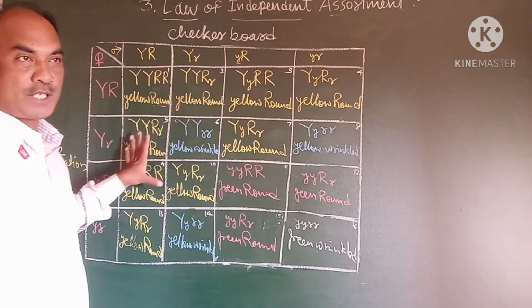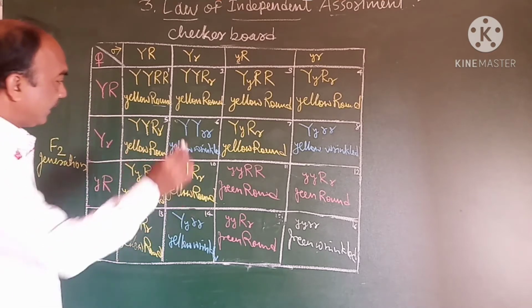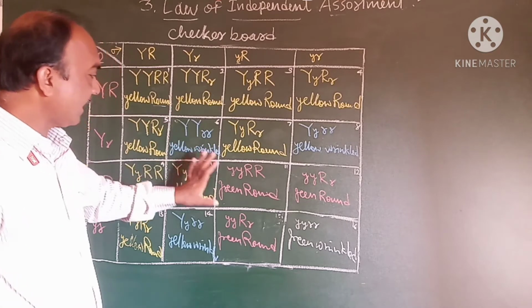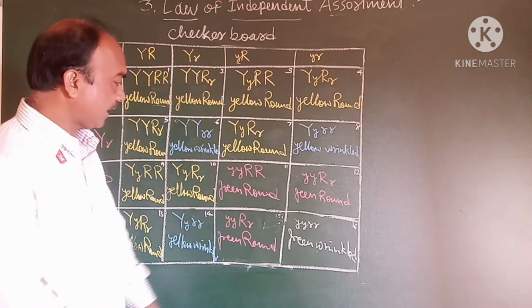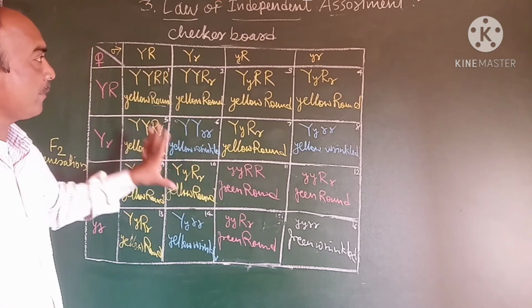But in the F2 generation, new combinations are produced, like yellow color associated with wrinkled and green color associated with round. This is the new combination.